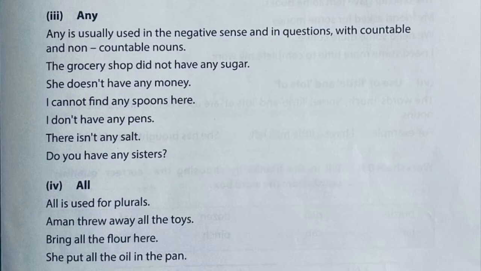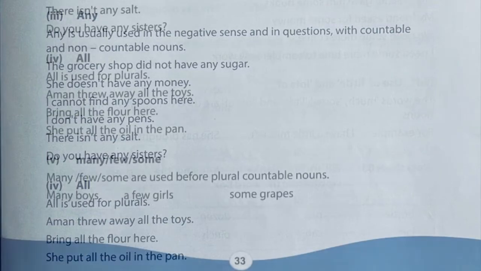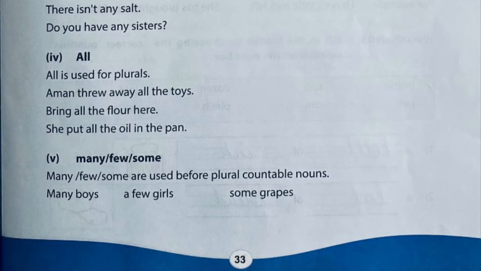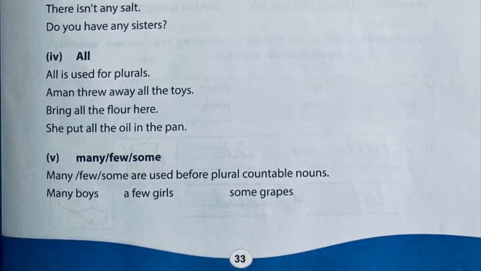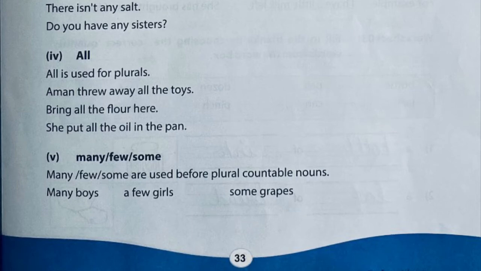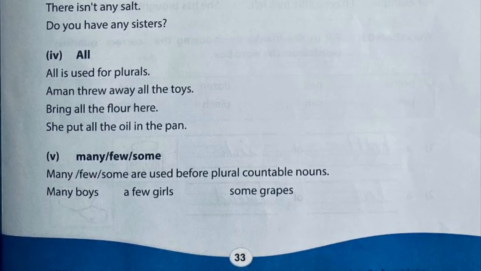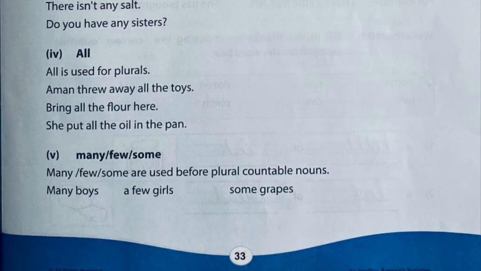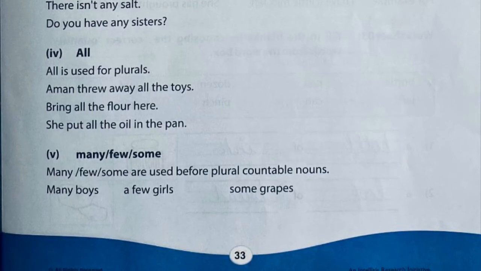Okay, she put all the oil in the pan. So all is also used with both countable and uncountable nouns. Next, many, few, some. Many, few, some are used before plural countable nouns, like many boys, a few girls.